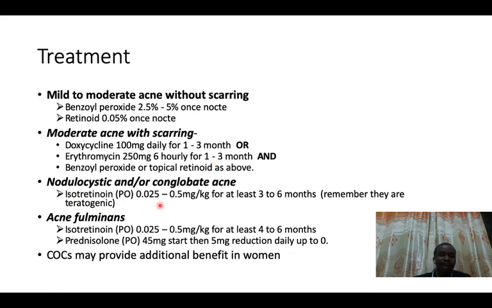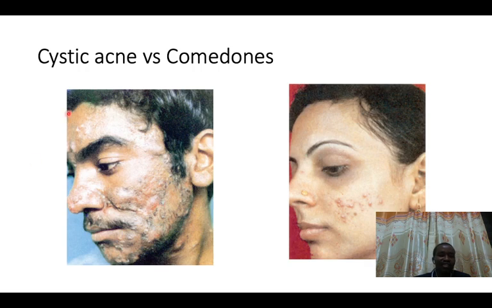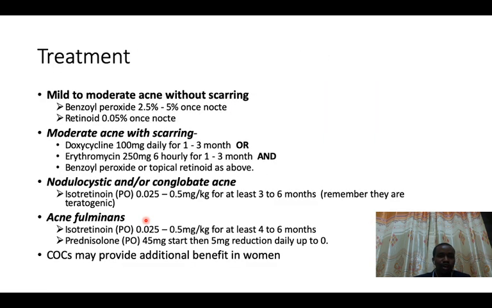But in people who are having very severe cystic nodules, like this is a nodule, cystic lesions, these people are going to use a medication called isotretinoin, and all these medications are available in the market. People with acne fulminans, remember those people with the acne but they present with a systemic inflammatory condition like fever, joint pains, elevated white blood cells, they will need medication including prednisolone.